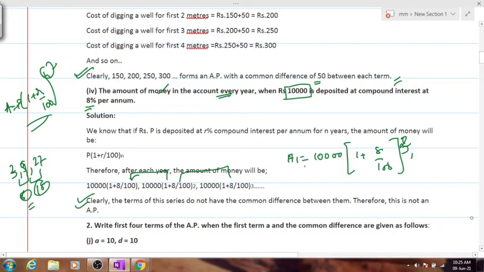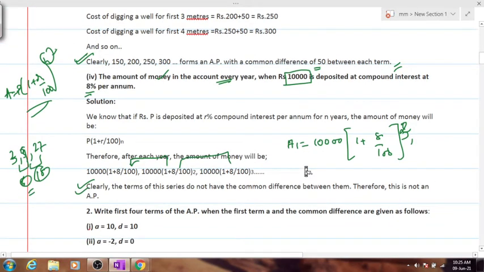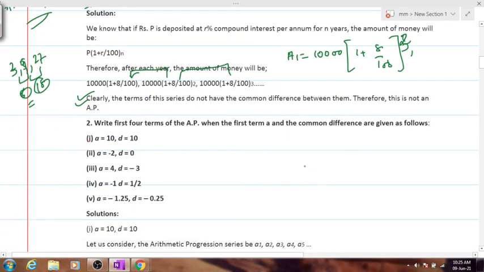This one was just to tell whether it's an AP or not. Now comes the main thing, question number 2. You have to write the first 4 terms of the AP. Look very carefully how things are done. The first term has been given to us as 10 and D has been given to us as 10, right?